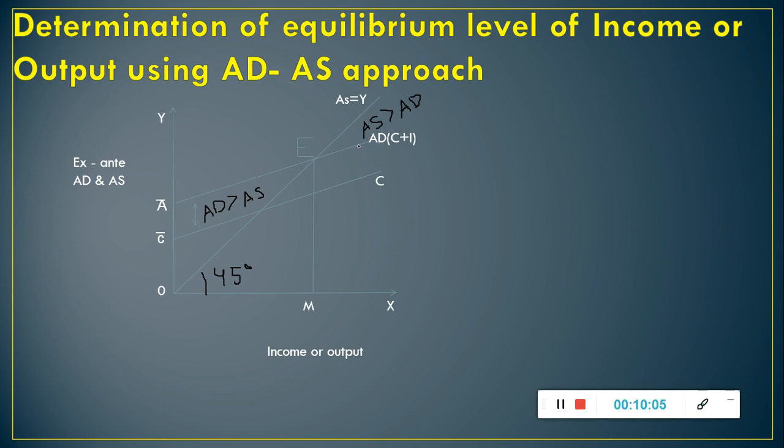Here, inventories of unsold goods will be piling up with the producers. As a result, producers will plan to cut down their production. This will lead to decreased planned output and income. And the process continues till the planned output produced in the economy, that is aggregate supply, becomes equal to aggregate demand. That means till we reach the point E, that is the equilibrium point where aggregate demand is equal to aggregate supply. So this was the diagrammatic presentation of equilibrium level of income or output using ADAS approach.